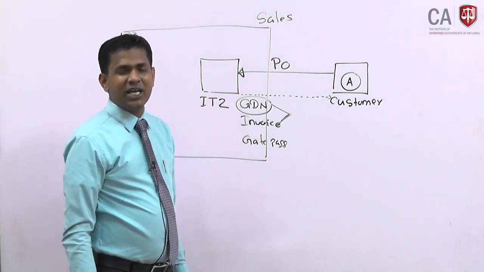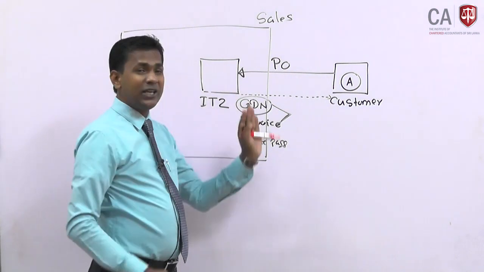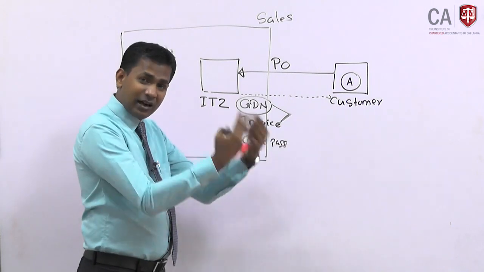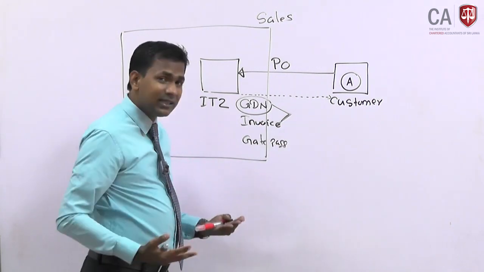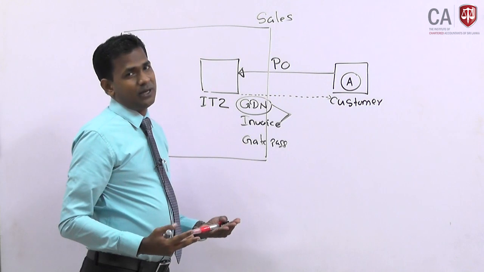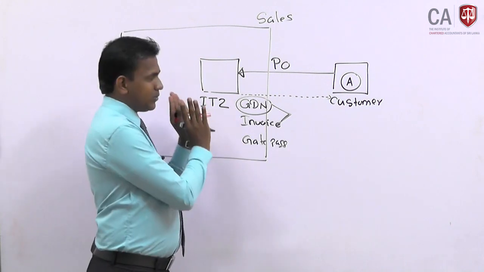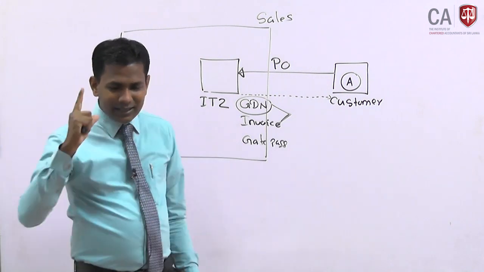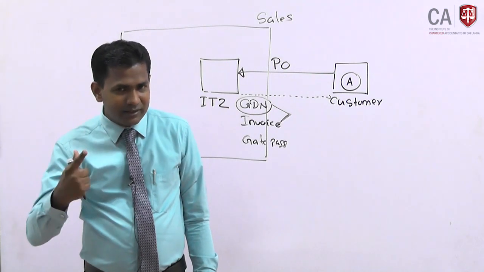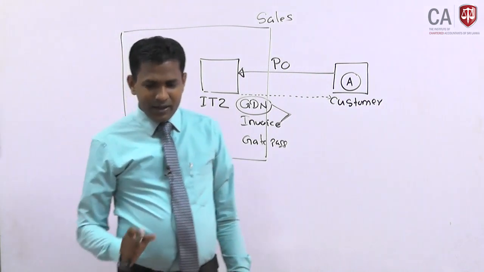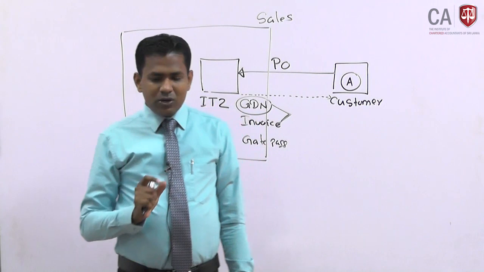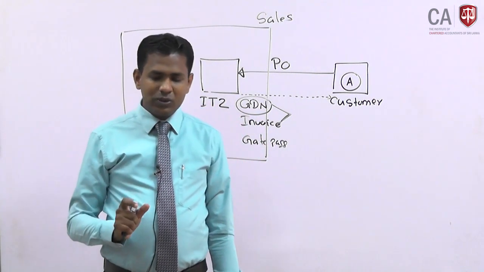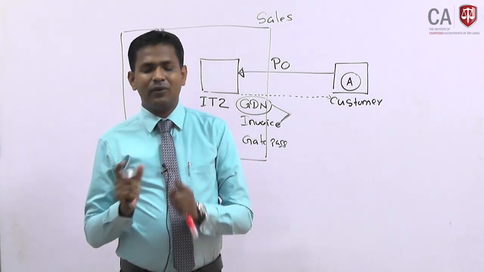All the goods dispatched are invoiced correctly. Check whether every item sent has been invoiced. Not only whether it has been invoiced, but whether the invoiced amount is correct is also part of the control objective. I hope the question is clear. Now you have to try the elimination theory. What is elimination theory? Which of the above controls of the sales system of IT ensures that all the goods dispatched are invoiced correctly?